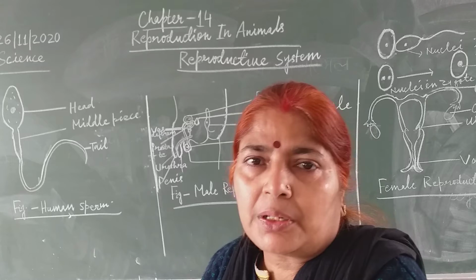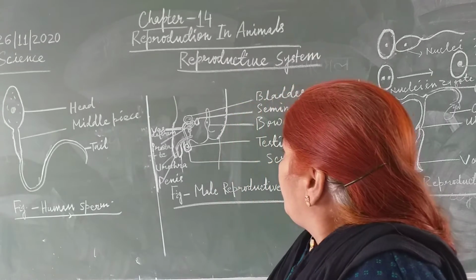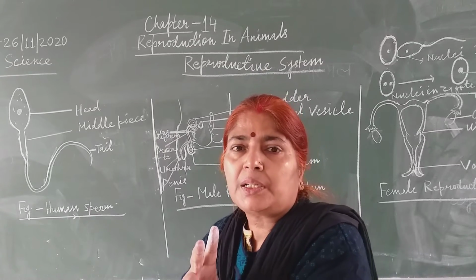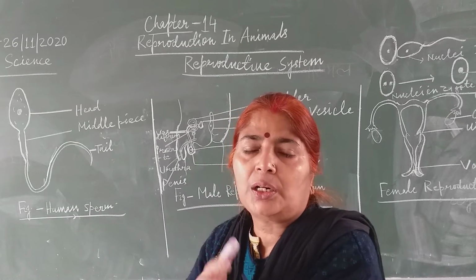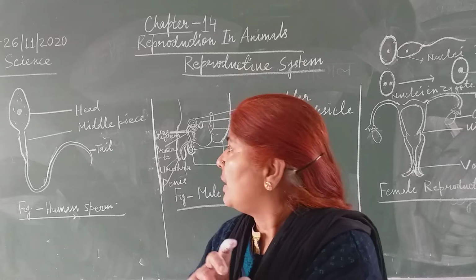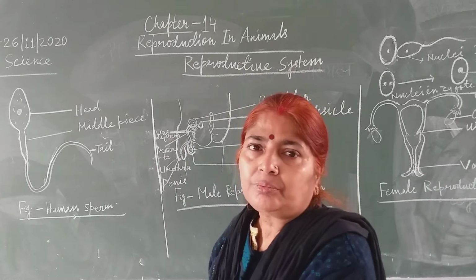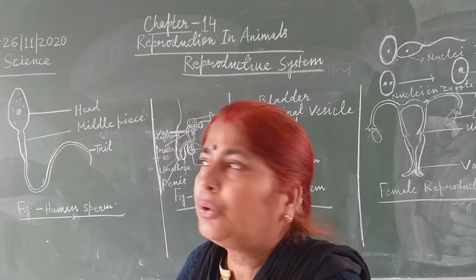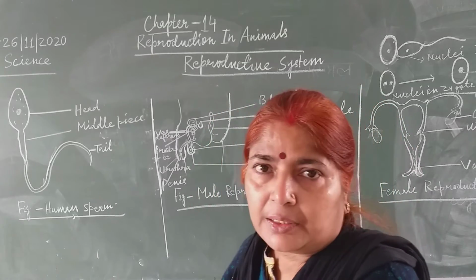The male reproductive system consists of testes. There are two testes, which are present in a sac-like structure called the scrotum, and two sperm ducts, which are also known as vas deferens.